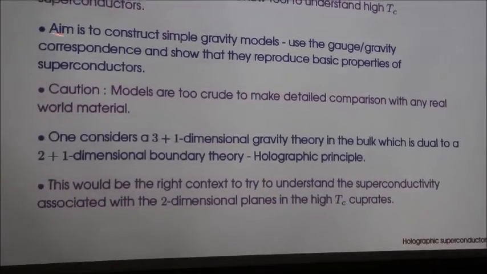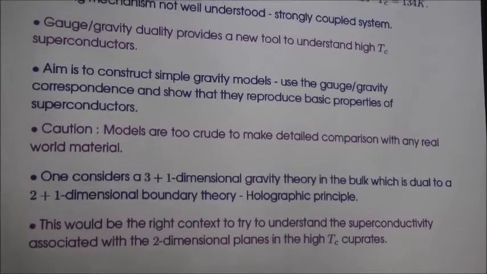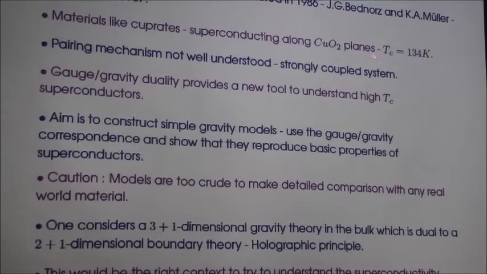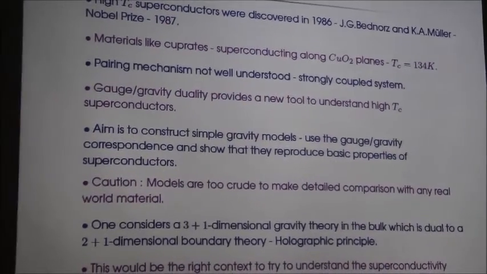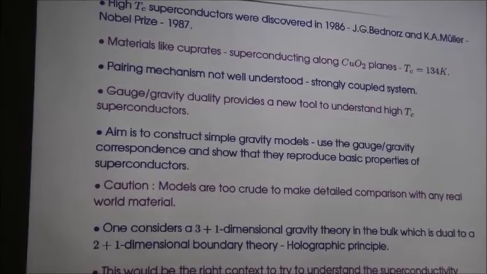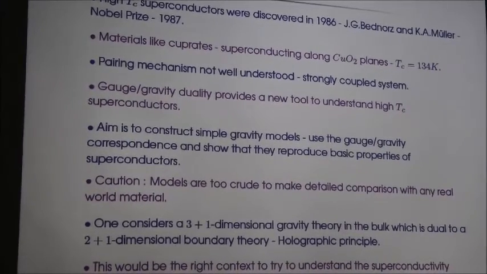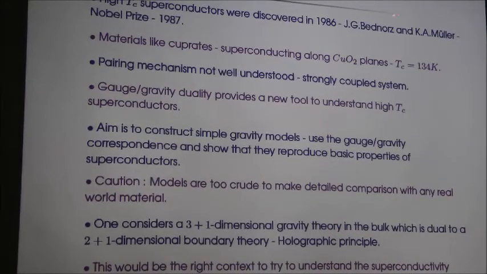Now for high Tc superconductors, they were first discovered in 1986 by Bednorz and Muller, and they got the Nobel Prize in 87. I thank my wife for letting me know this just yesterday, and I just put the reference here. She gave me the reference.